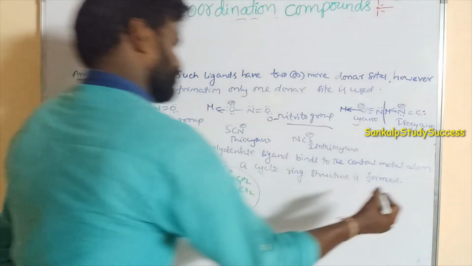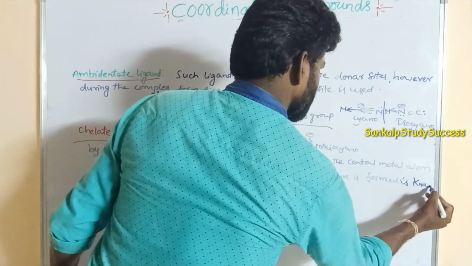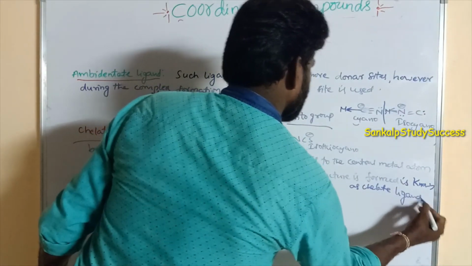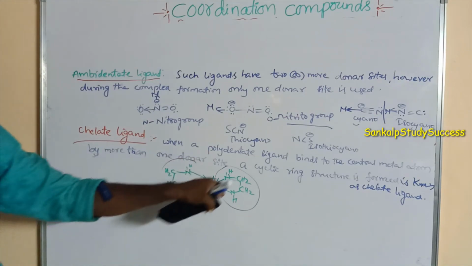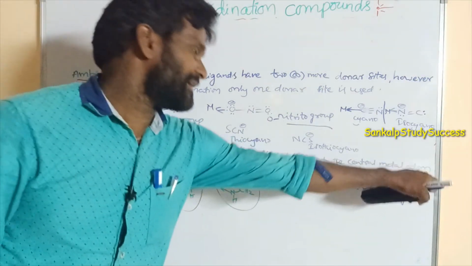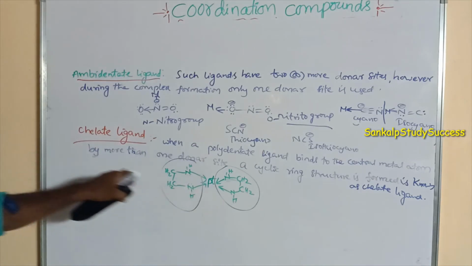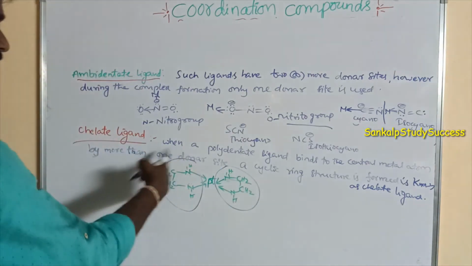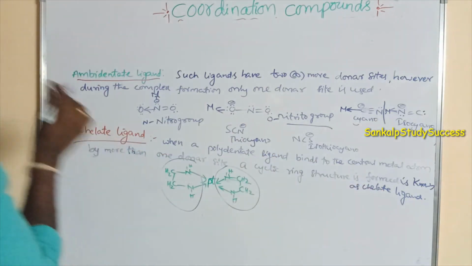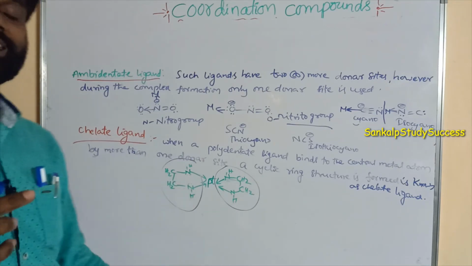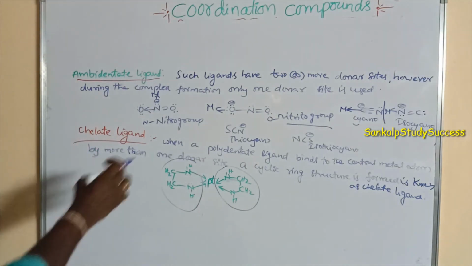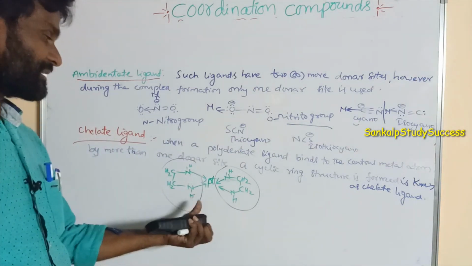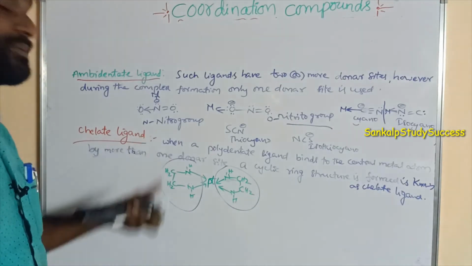This is known as a chelate ligand. When a polydentate ligand binds to the central metal atom like platinum by more than one donor site, having two donor sites, a cyclic ring is formed. This cyclic ring formed is known as a chelate ligand. Which complex compounds can form a cyclic chelate structure? Those are said to be more stable.